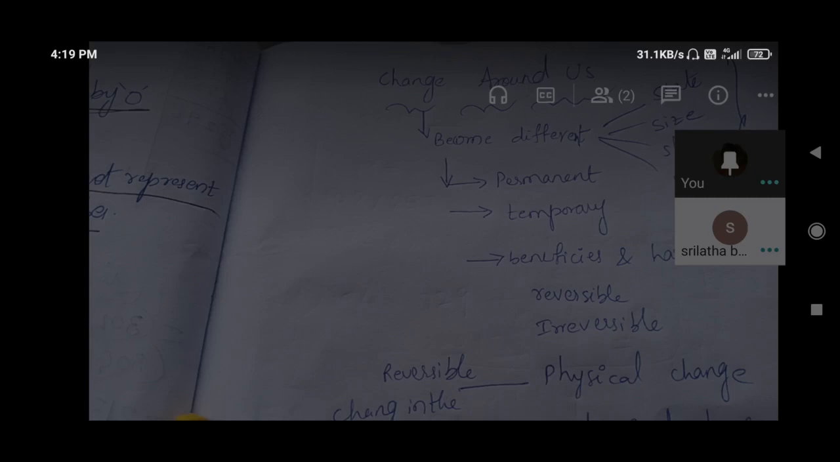Explain in this manner. Natural and man-made changes. First only I told about this. Some changes occur naturally without any kind of human interaction. Natural means growth of plants. They are growing naturally. Seasons will come. Day and night. Yes, earth is revolving around the sun. Due to that we are getting day and night.